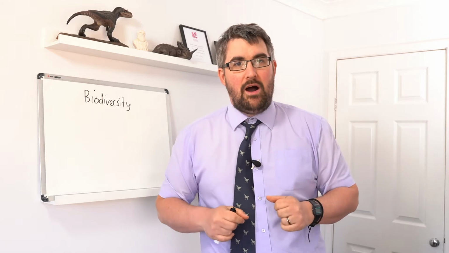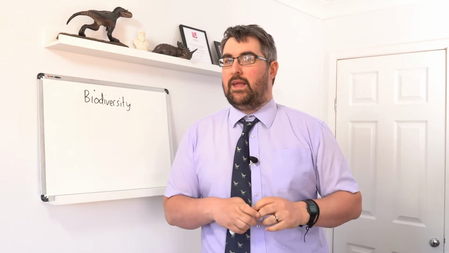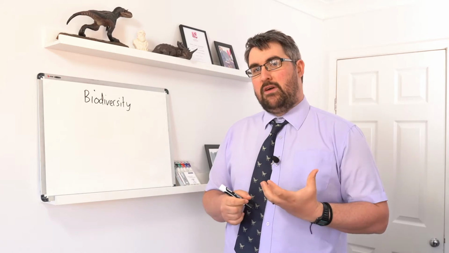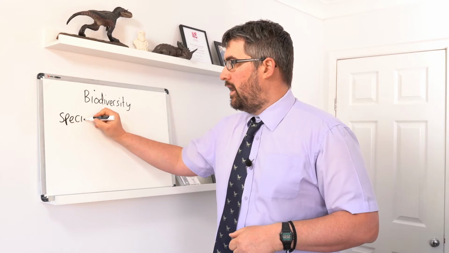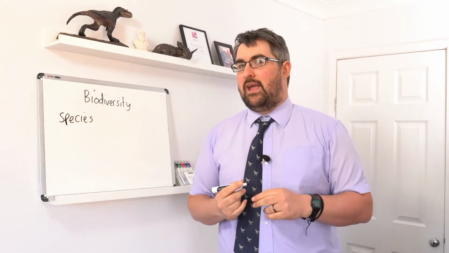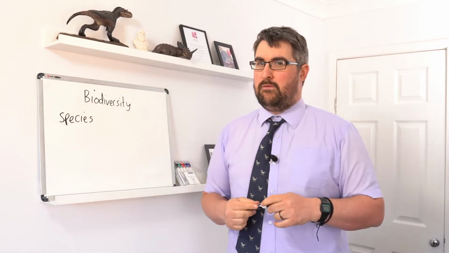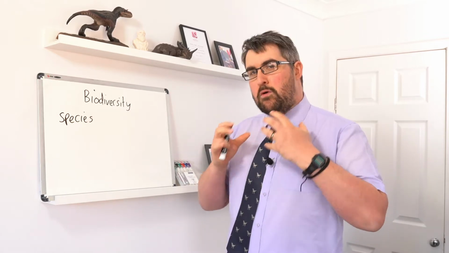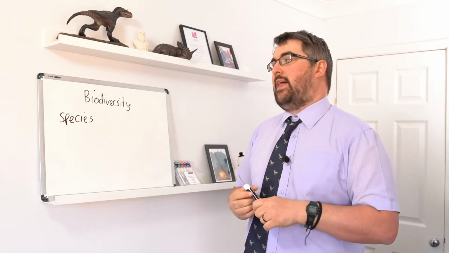We're now going to look at our next AS revision lesson, which is biodiversity, the final topic in the AS AQA syllabus. The first thing I want to look at is the concept of what a species is. It's a difficult one for scientists to define, and there is no 100% perfect definition because there are always a few exceptions to prove the rule. But the primary one that we use is that a species is a group of similar individuals that is capable of interbreeding and producing fertile offspring. So make sure you get that in your answers.